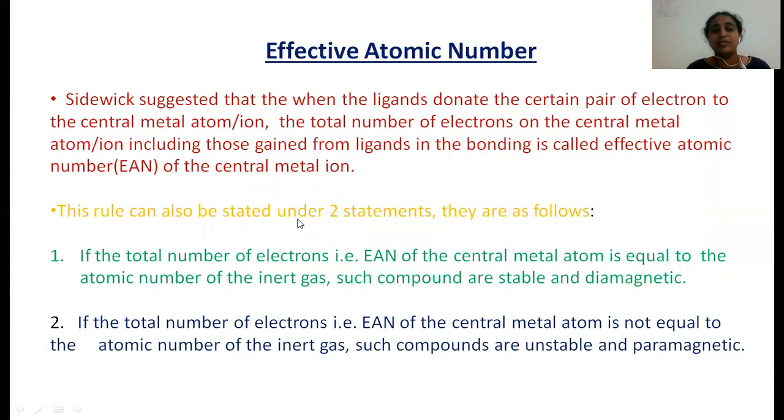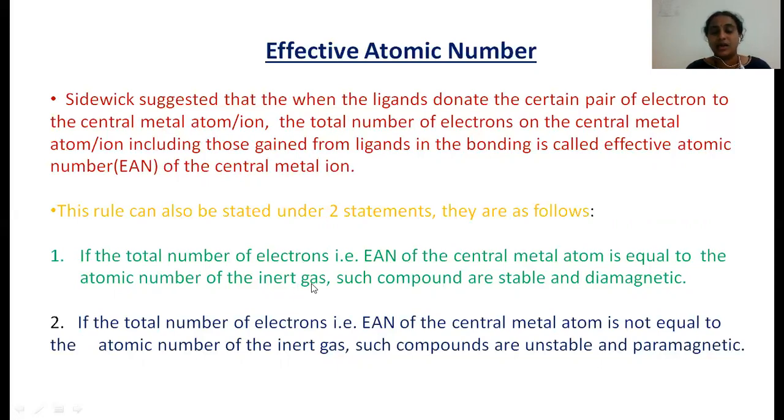This rule can also be stated in two statements. One: if the total number of electrons, that is the EAN of the central metal atom, is equal to the atomic number of an inert gas, then such compounds are stable and diamagnetic. Here inert gases are the zero group elements in the periodic table, like helium, neon, argon, krypton, xenon, radon.